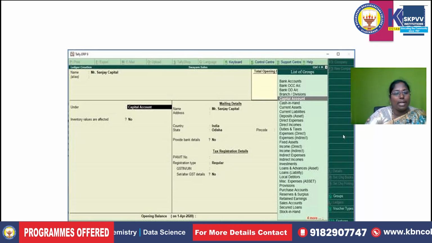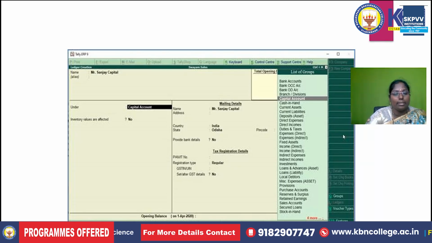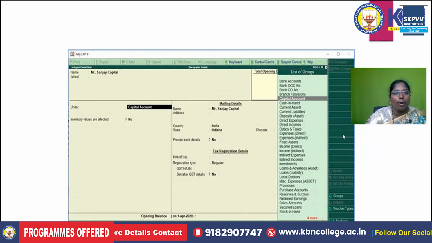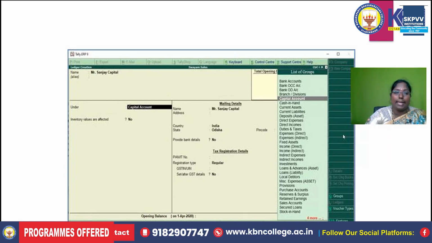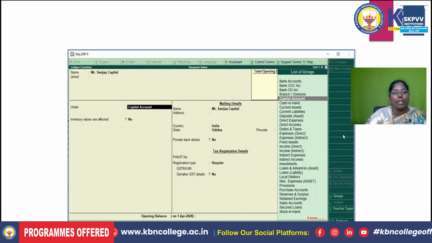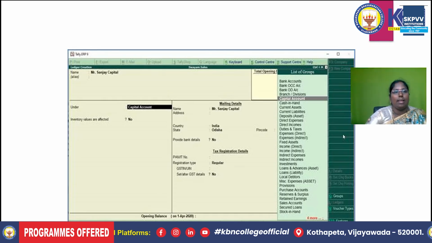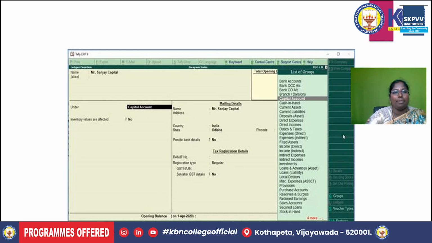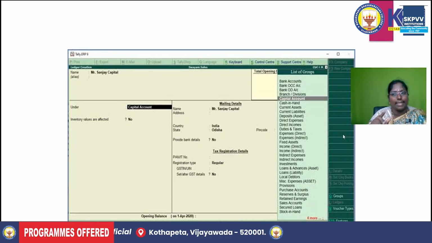Whatever incomes you post on the credit side of the profit and loss account are indirect incomes. This is the main point. For example, salaries. If I want to create a ledger of salary, I enter the name salaries, then under, I definitely mention salaries as indirect expenses.